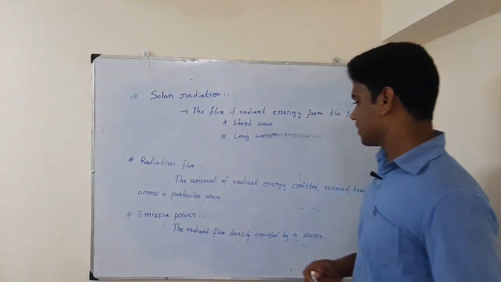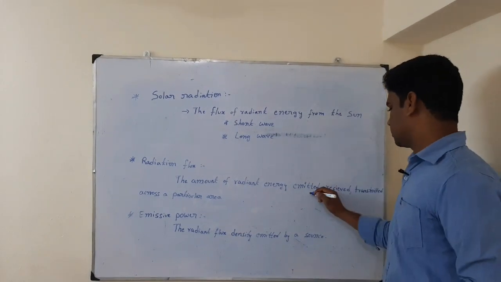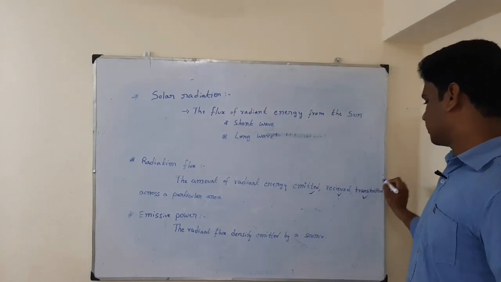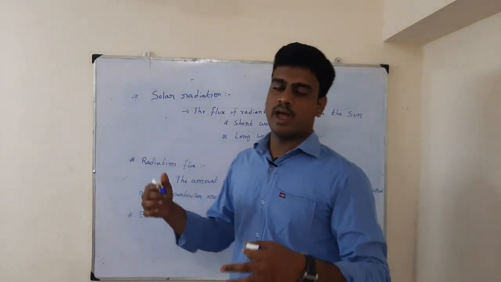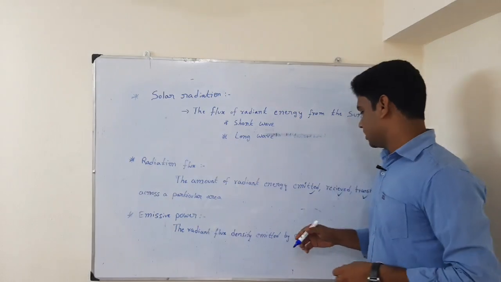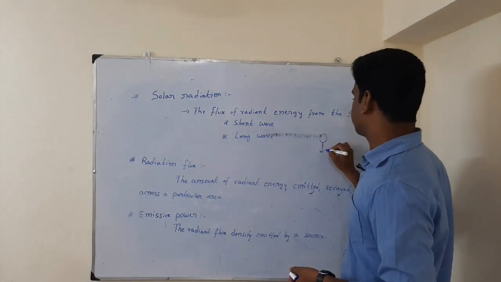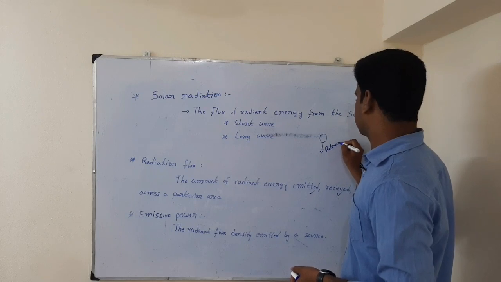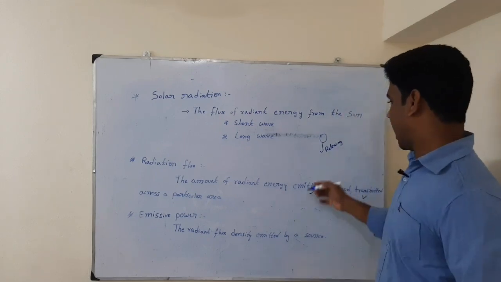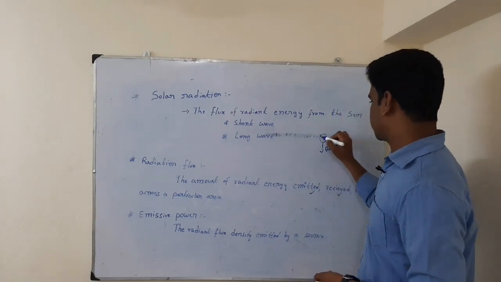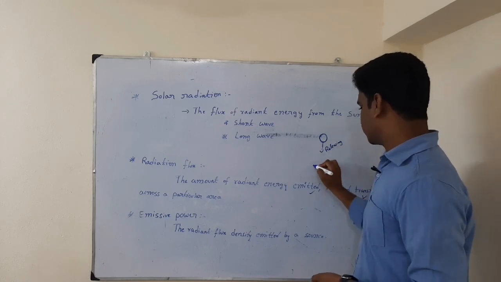So here we are using three terms. The first one is emitted, the second one is received, and the third one is transmitted. From the sun we are receiving a certain amount of energy. That energy the sun is emitting, which means the sun is releasing solar radiation, that is, energy. The energy which is released is called emitted. The energy which is emitted from the sun will be received by the earth.